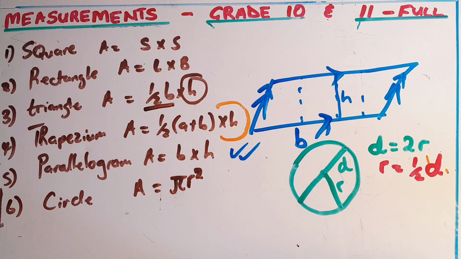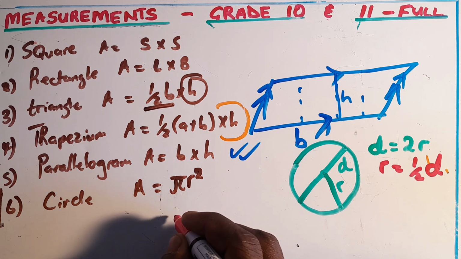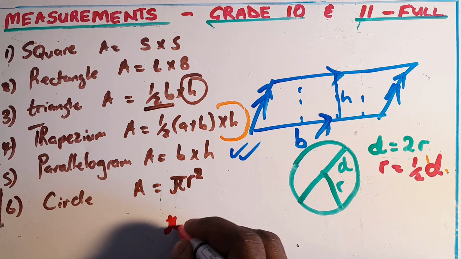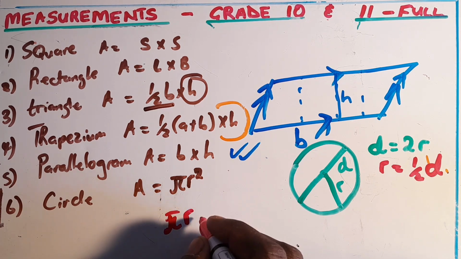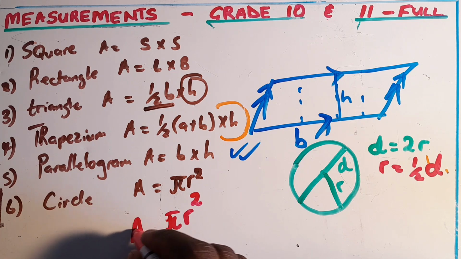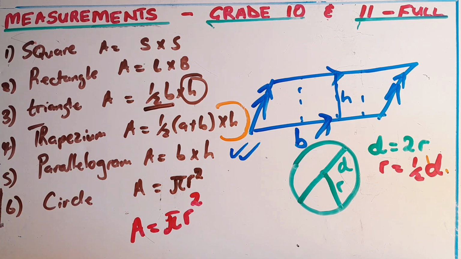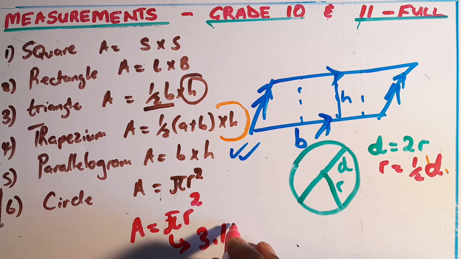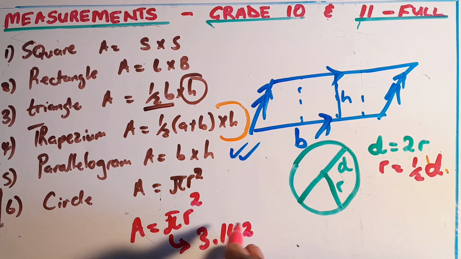Just like that. So to calculate the area of a circle, we just say pi r squared. The area becomes pi r squared, which pi we know that it is a value that is 3.142, and it doesn't change, it remains the same. So r being the radius, we square the radius.